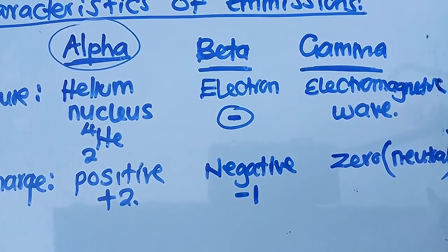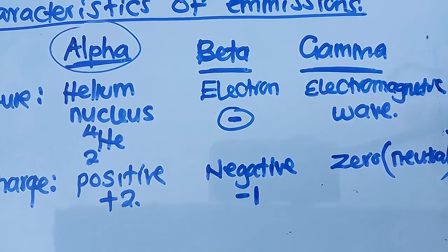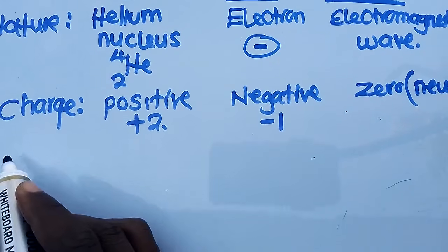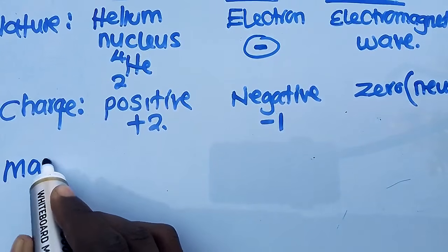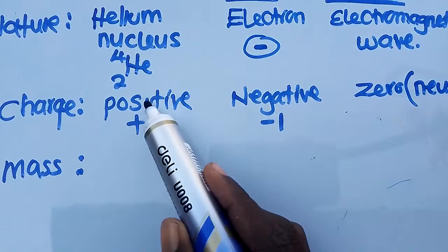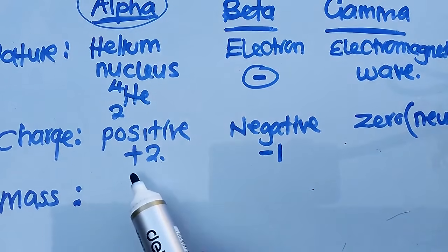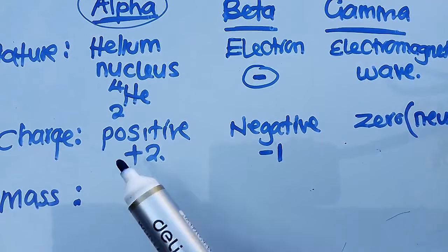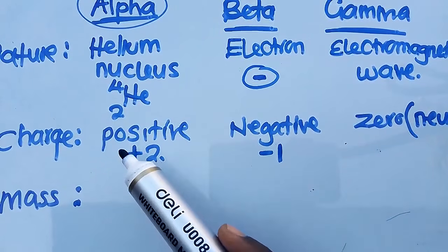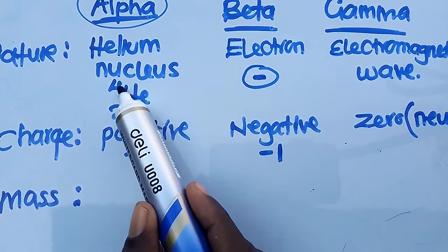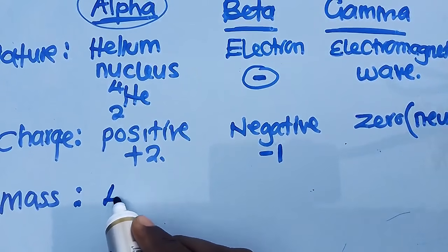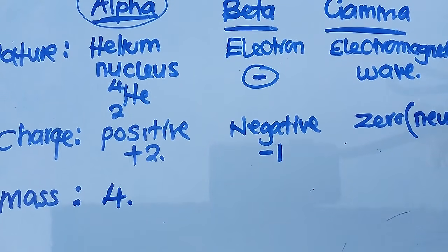So we also go to the mass. What is the mass? I'm going to summarize this so that we understand everything that I would say. What is the mass now? The first one is an alpha particle. What is the mass of an alpha particle? We focus on the mass number, 4. So the mass of an alpha particle is 4.